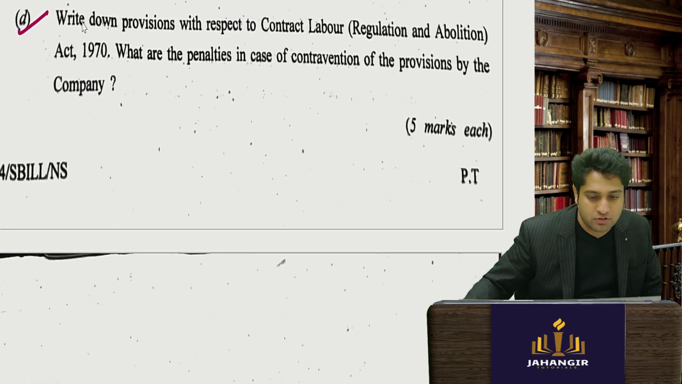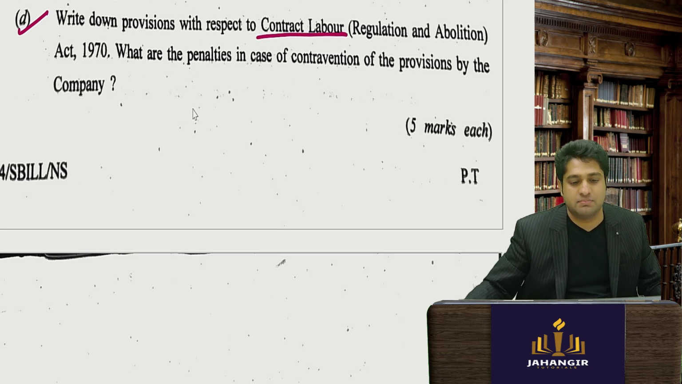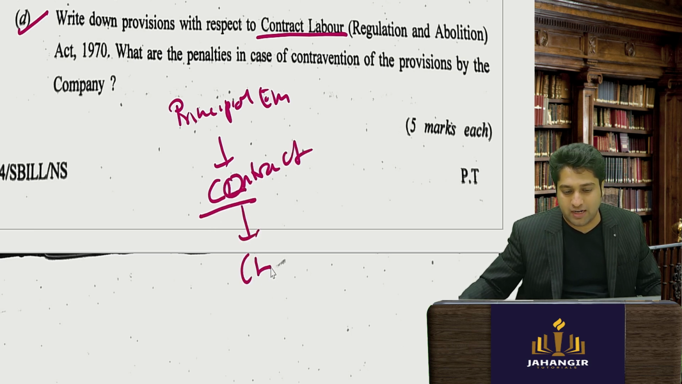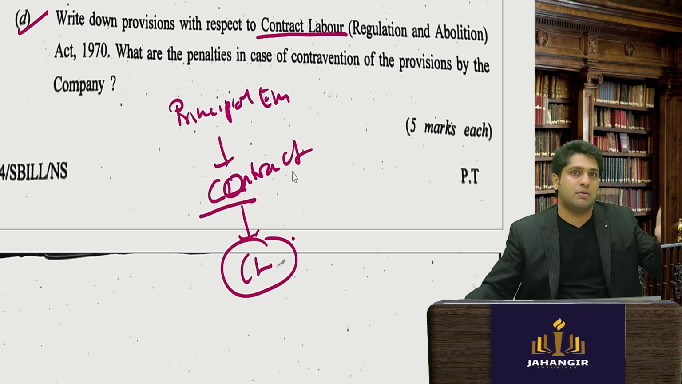Then comes: write on the provisions under the Contract Labour Act. So very simple, in contract labour, what do they say? That you have the principal employer, then the contractor, and below them you have the contract labour. So ideally the contract labour are all those people who are appointed through contractors.